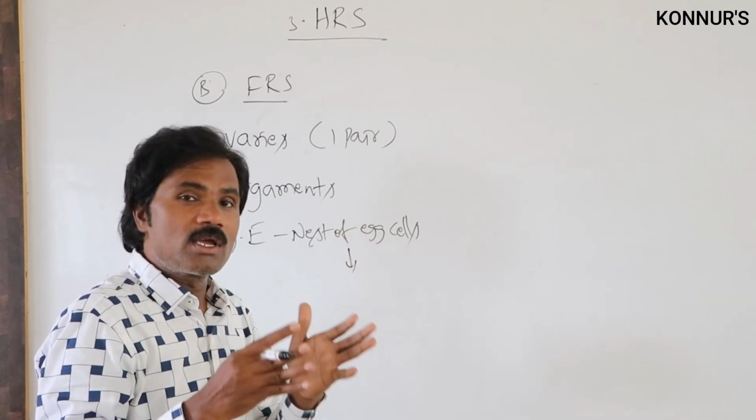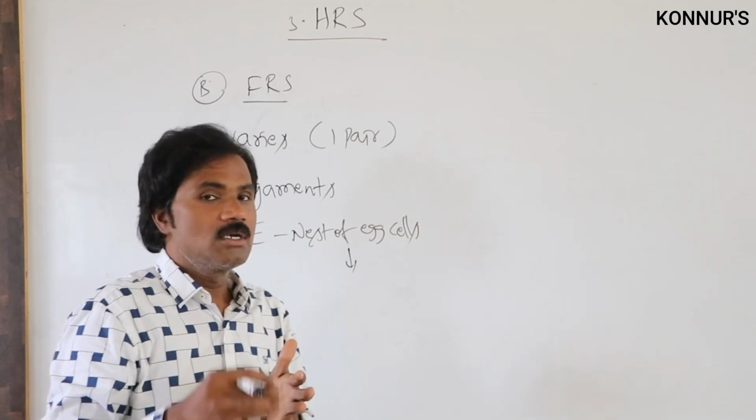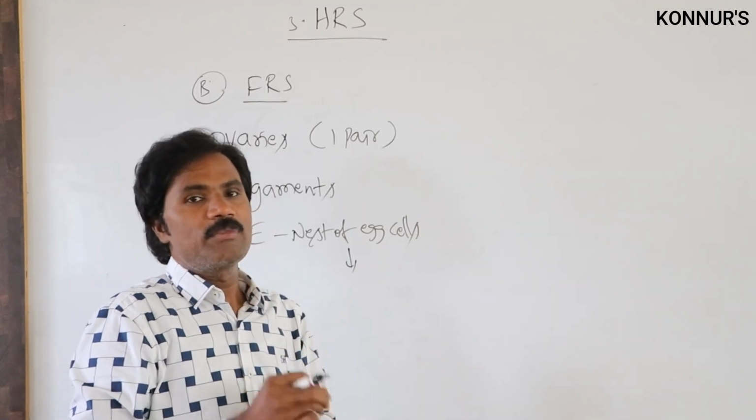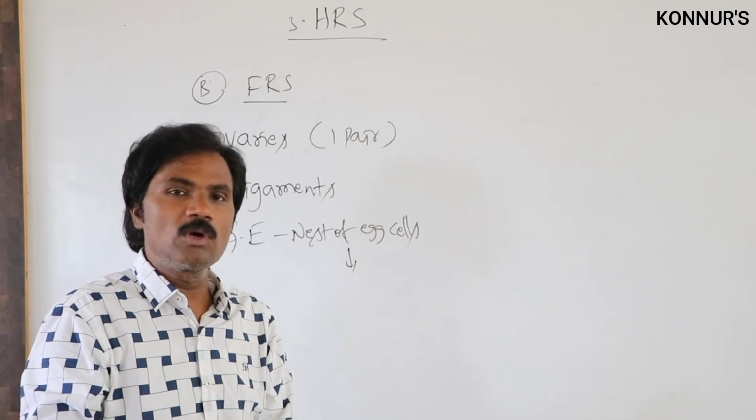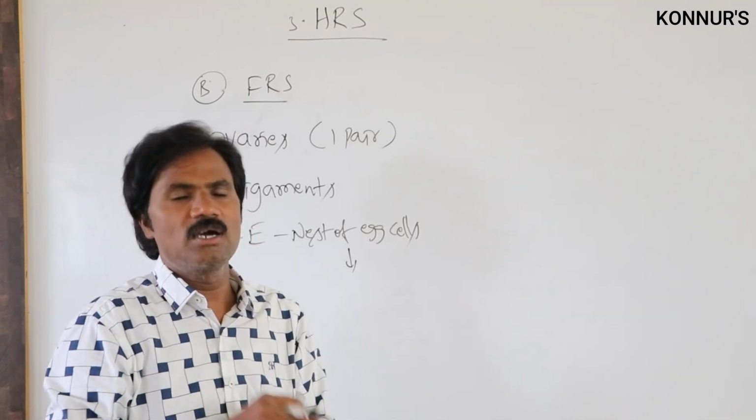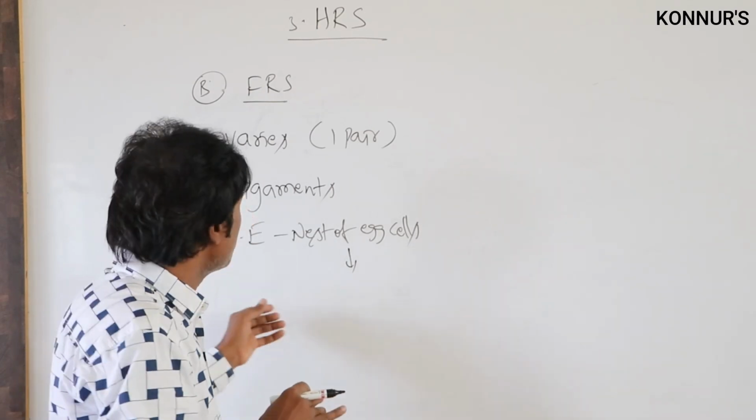So the start of the production of the female gametes is called menarche. It starts at a minimum of 12 or a maximum of 13 years, or sometimes with hormonal imbalance even at 14. That is menarche.